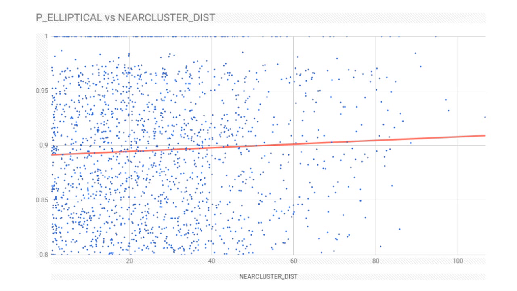When comparing the graph of elliptical galaxies to the graph of spirals, the trend lines begin just below 0.9 on the y-axis. It appears that elliptical galaxies do not form near clusters as often as spiral galaxies do, which supports our hypothesis.